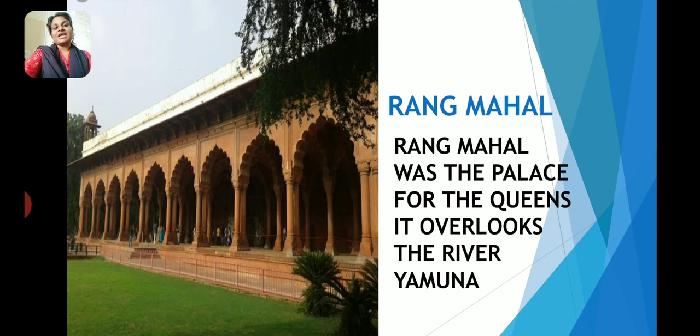Alright. Now apart from the Diwani Arm and the Diwani Khas is the Rang Mahal. Now Rang Mahal was the palace for the queens, and you could see the river Yamuna from there. So that is why the screen says it overlooks the river Yamuna. It was a very beautiful palace, and the queens of the emperor used to stay in the Rang Mahal.